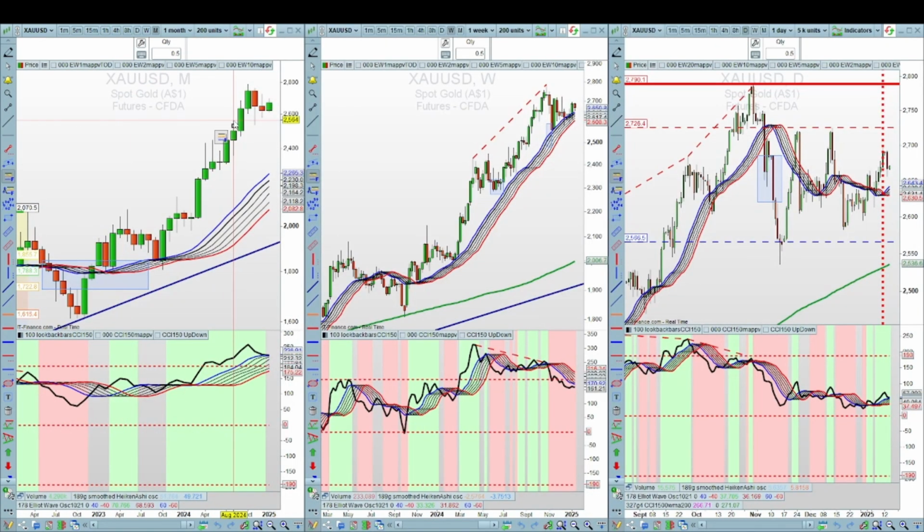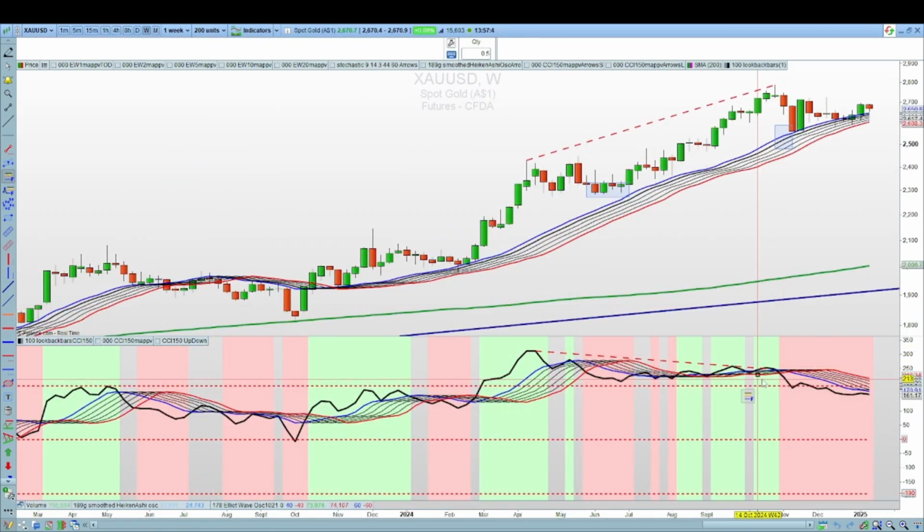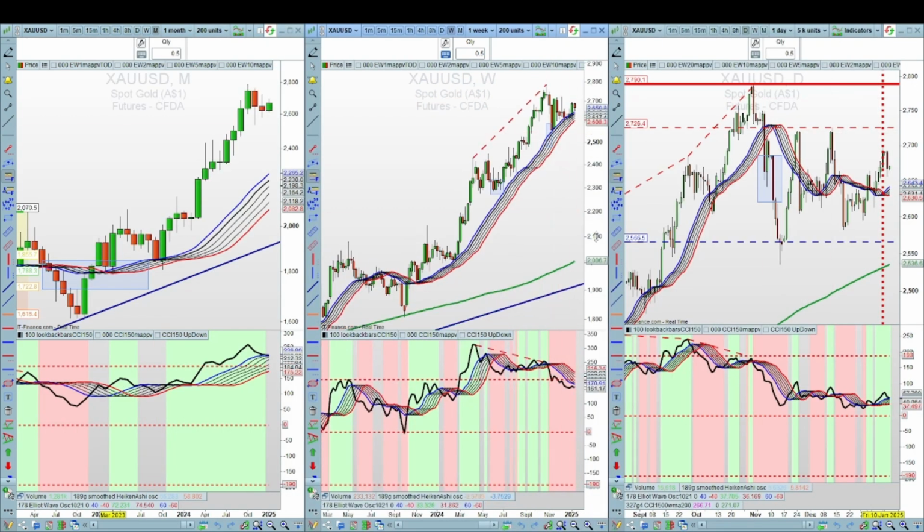And then looking at gold, same sort of deal on the monthly. It's freshly broken into that moving average range on the CCI. The price is still very bullish, so somewhat more bullish than neutral at the moment for the monthly. On the weekly, we've had another bearish divergence here, similar to silver, versus higher highs on the price. It dropped, hit our target range, and it's bounced up from there. Now, having said that, you'll notice the price is moving sideways, but the CCI is still dropping below the moving average range, giving us a bearish signal. So I wouldn't be going long at this point until I started seeing a break above that moving average range on the weekly.